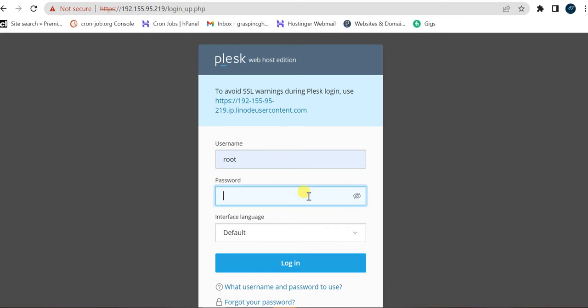I have my root and then my password. Okay, I log in. So let's see.